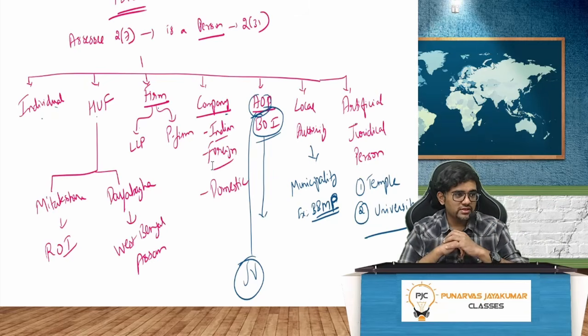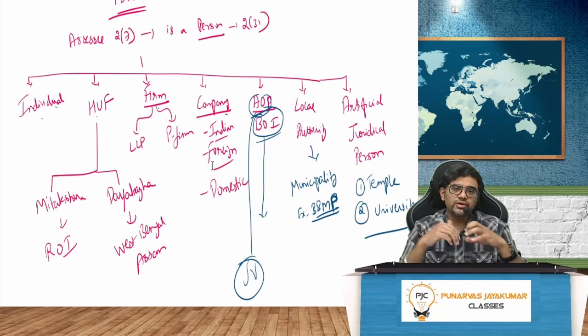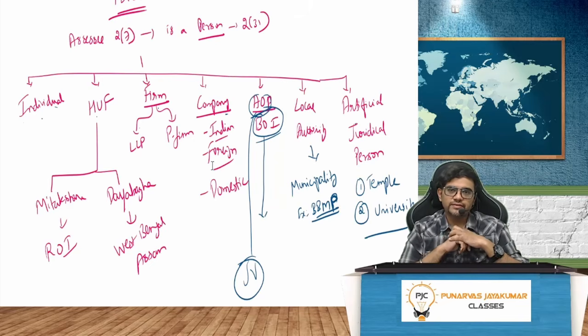When they come together, they could start a separate company, or it could be an association of persons. An association of persons happens voluntarily, whereas a body of individuals can happen without any logic. A body of individuals need not be for a particular profit either. If you and I come together and start something just for charity, that could be a body of individuals. Whereas an association of persons generally has a profit motive.